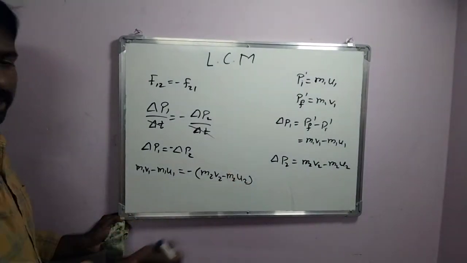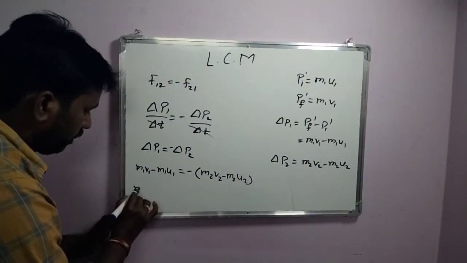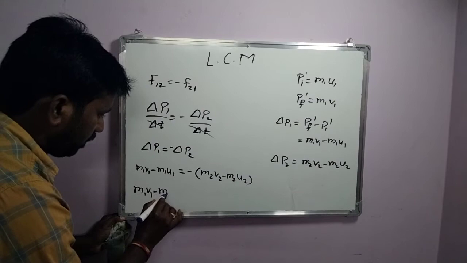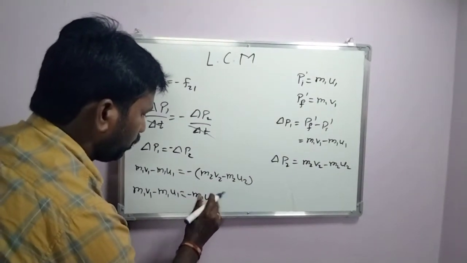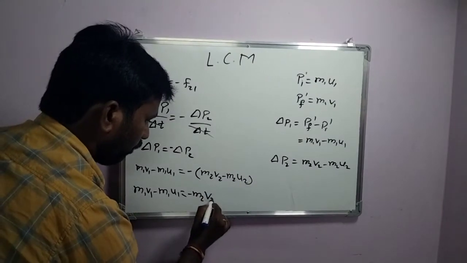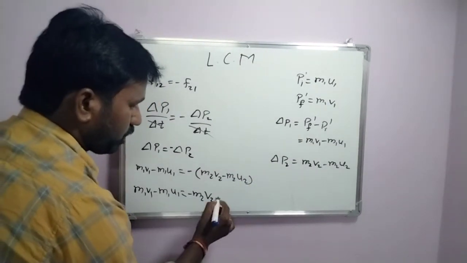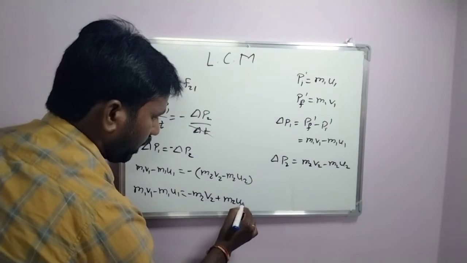Multiplying the negative sign inside, m1 v1 minus m1 u1 is equal to minus m2 v2, and minus into minus becomes plus m2 u2.